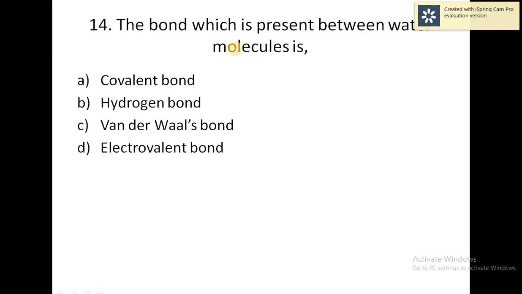Burning of coal, curdling of milk, ripening of fruit come under chemical change, whereas the evaporation of water is a physical change. So the correct answer is B.